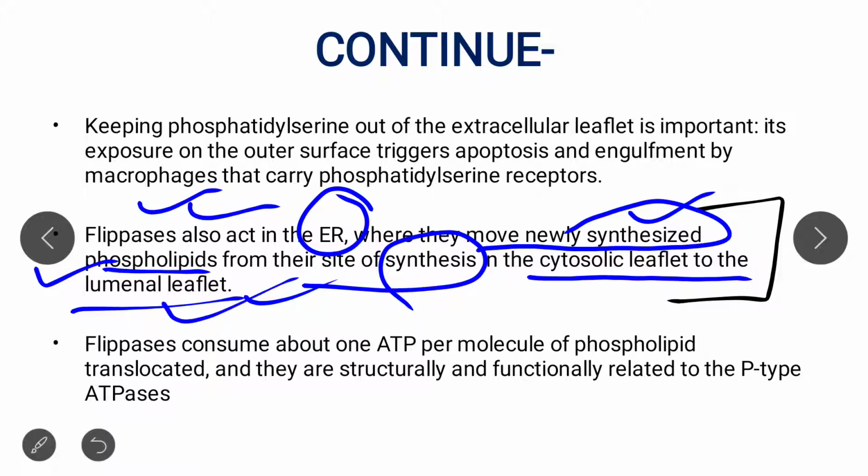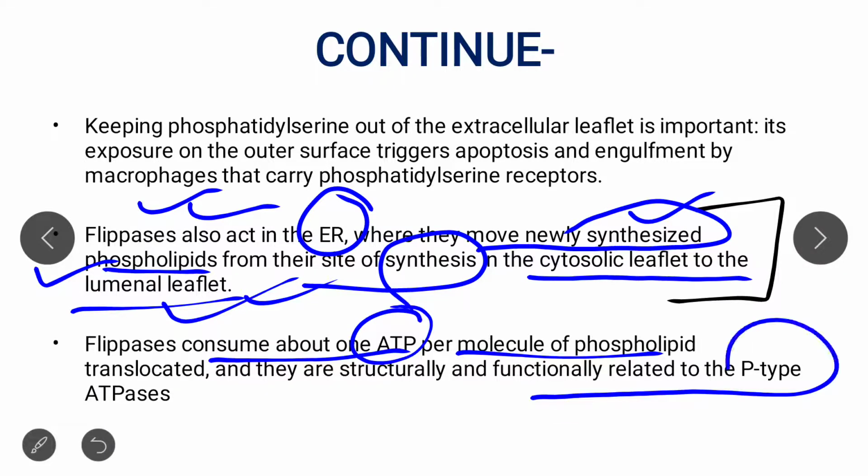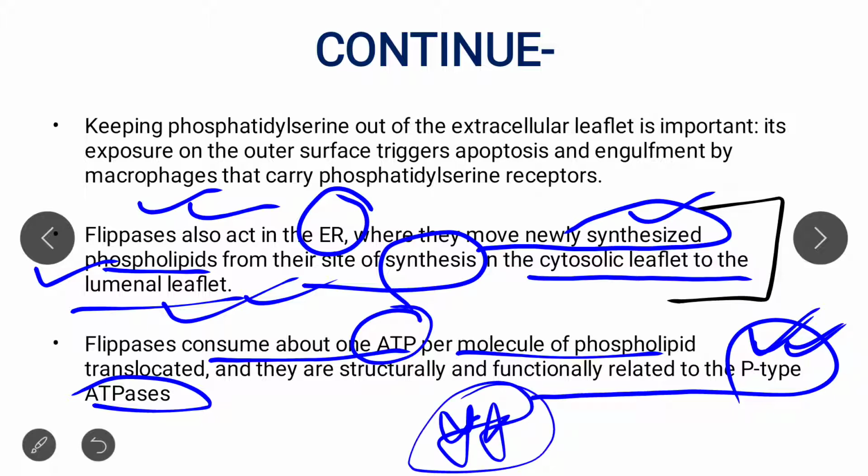Then flippase consumes 1 ATP per molecule of phospholipid, which I already mentioned, and flippase is functionally related to p-type ATPase. This point is very important, as I already mentioned in the figure.